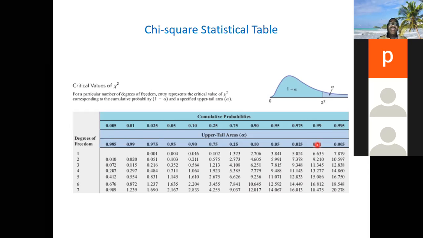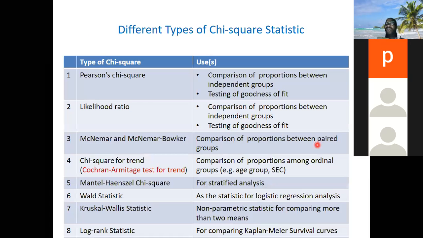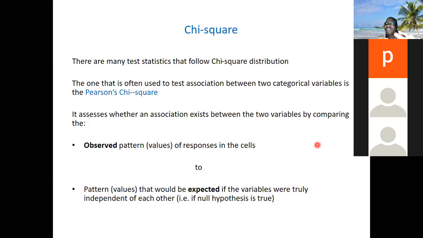So I think we stop here, just for you to have a glance at how the chi-square distribution originated, and some similarities and differences.